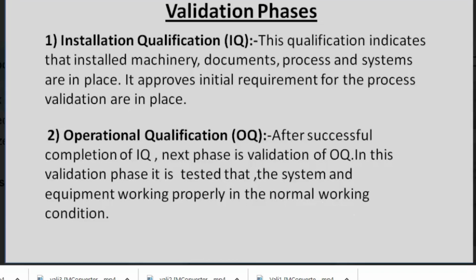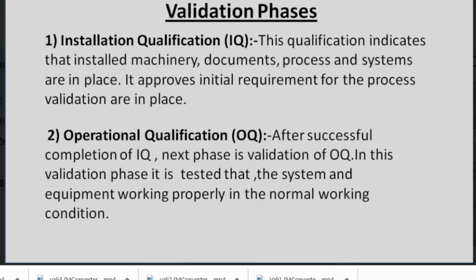If you have the documents, system, quality parameters, process parameters, machine specification and ancillary specification available, this is called installation qualification. If you have all these things, you are qualified for the installation qualification phase.